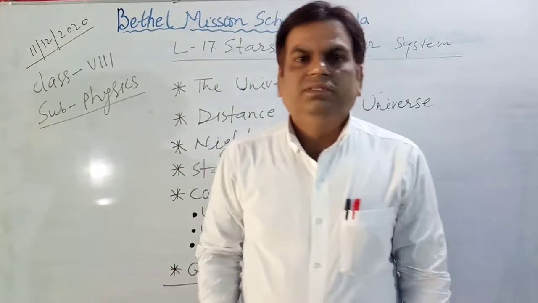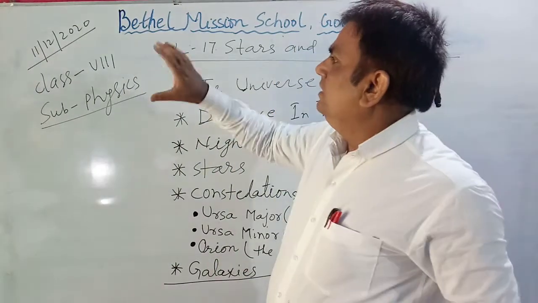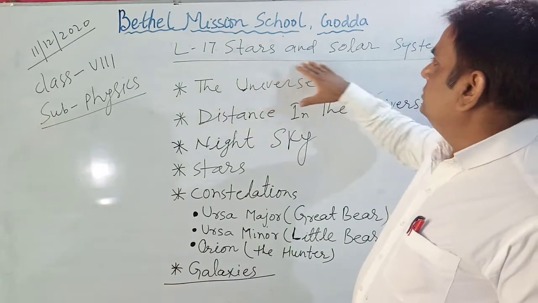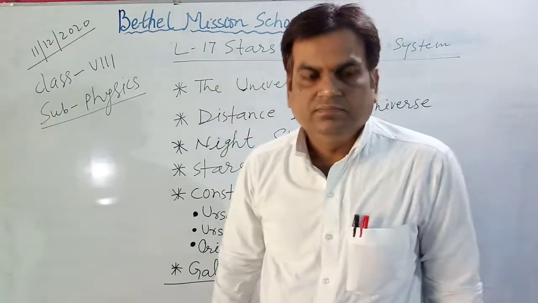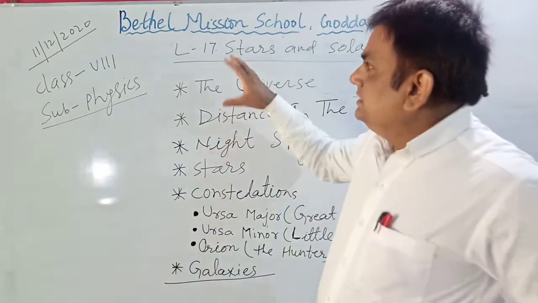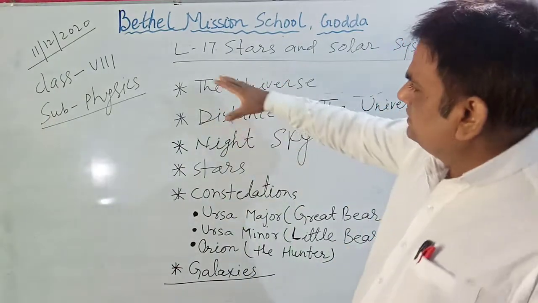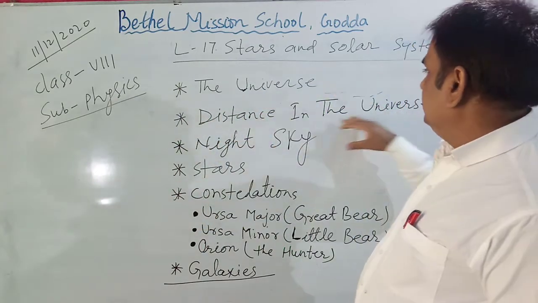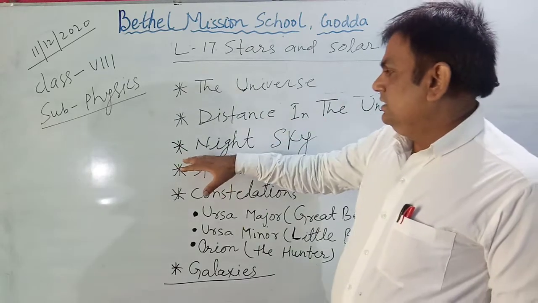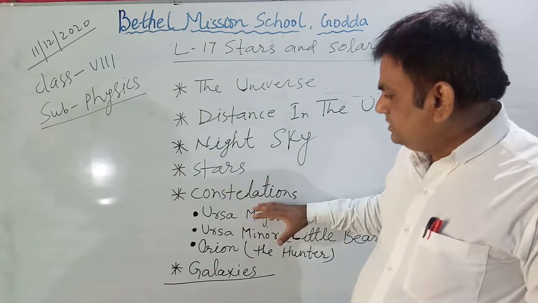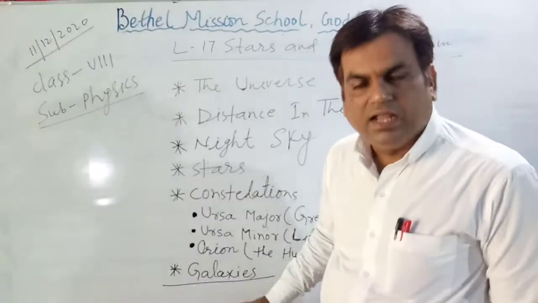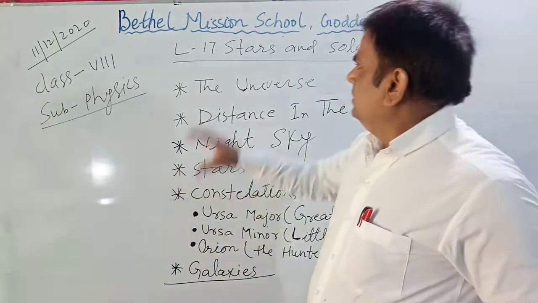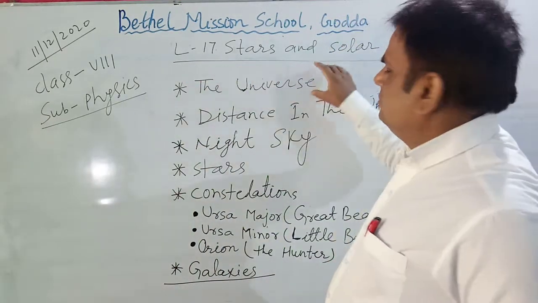Hello students, I am Suman sir and today we'll study physics of class 8 and the relation of stars and the solar system. In this chapter we'll study these highlighted points: universe, distance in the universe, night sky, stars, constellation, various kinds of constellation and galaxies. So first we will see the topic universe.